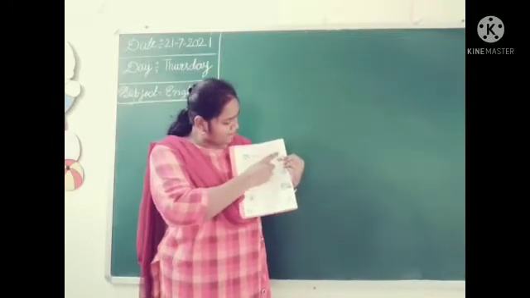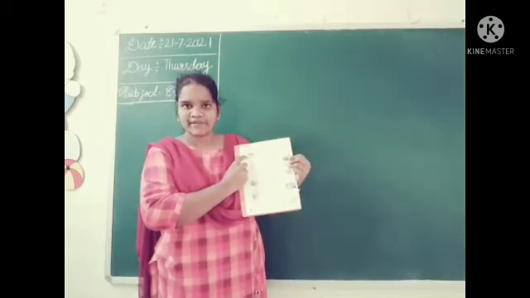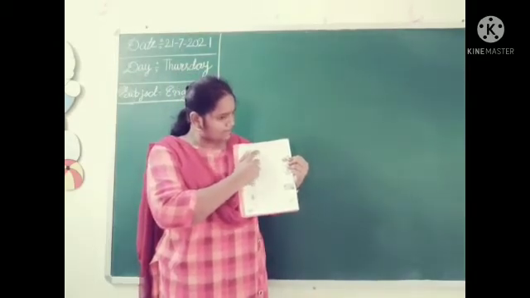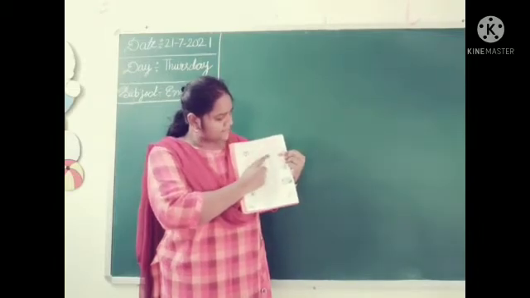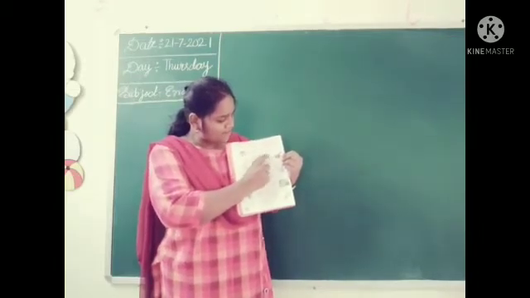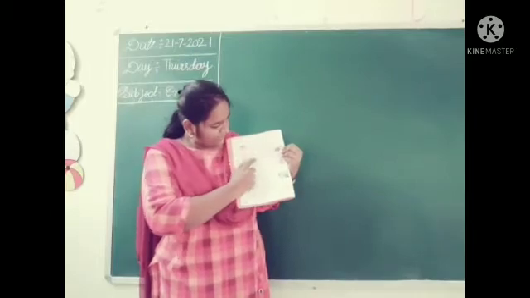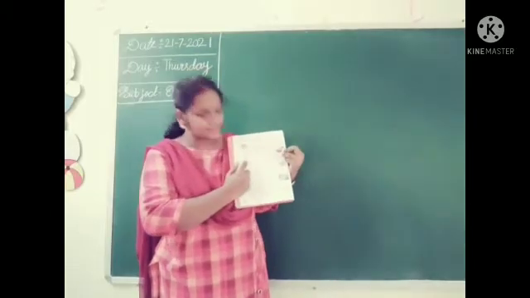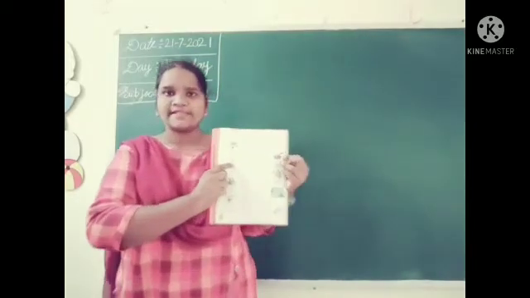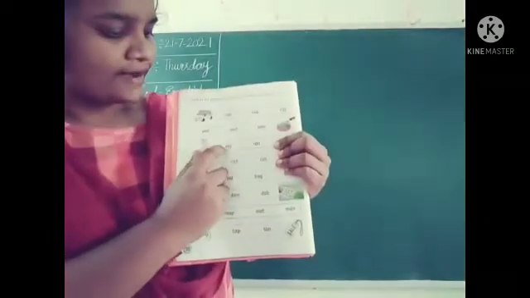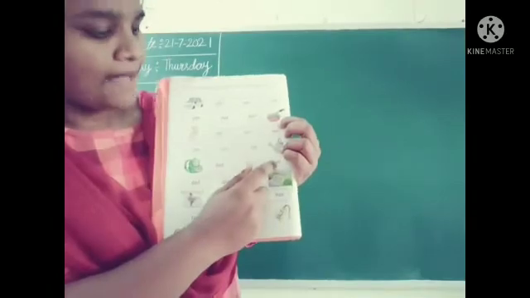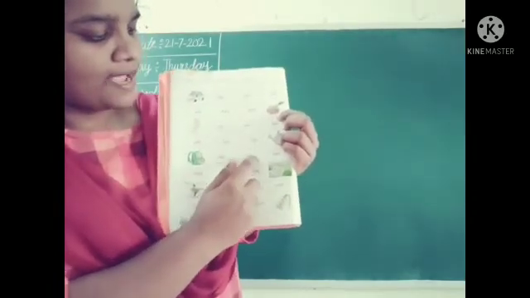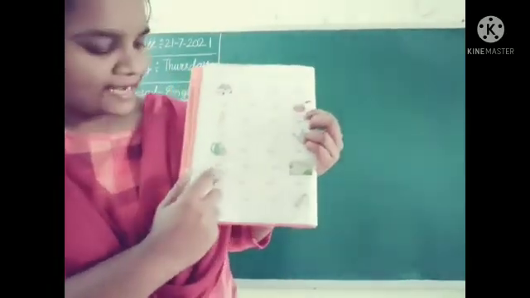Cab, cat. Yes, this is the picture of cab. Now we have to round up cab. Next one, pad, pan. Yes, this is the picture of pan. Now round up pan. Rat, ram. Yes, this is the picture of rat. Now we have to round up rat. Okay, next bag and bat. Yes, this is the picture of bag. Now you have to round up bag.